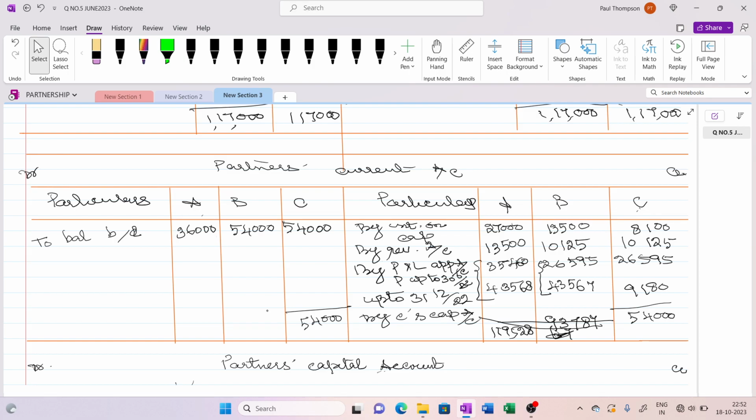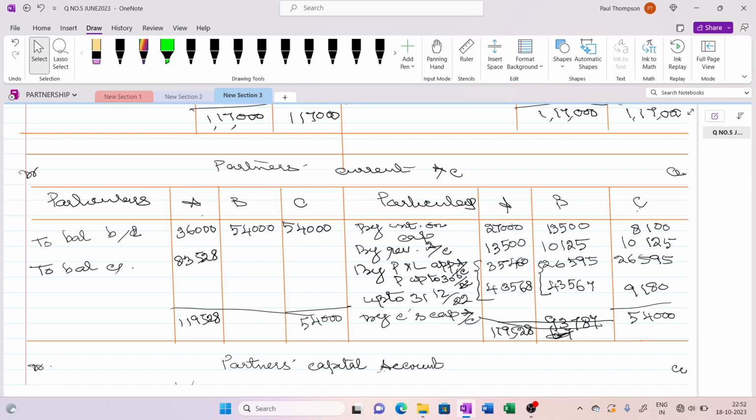Yes. So the total I am taking this side is 1,19,528. The balancing figure would be 83,528. So this is the balance carried down.